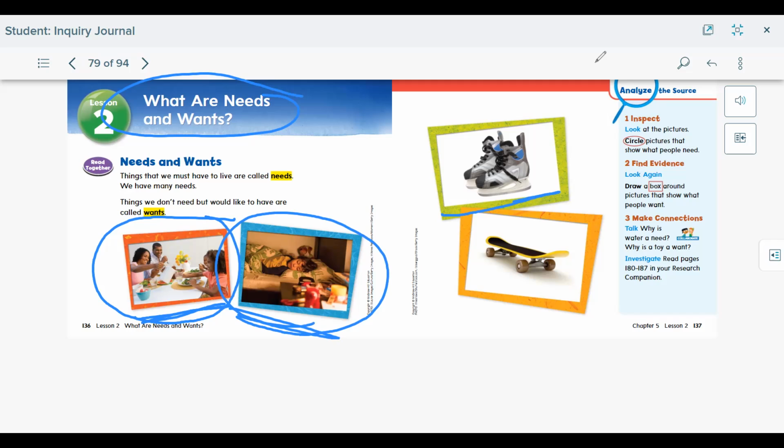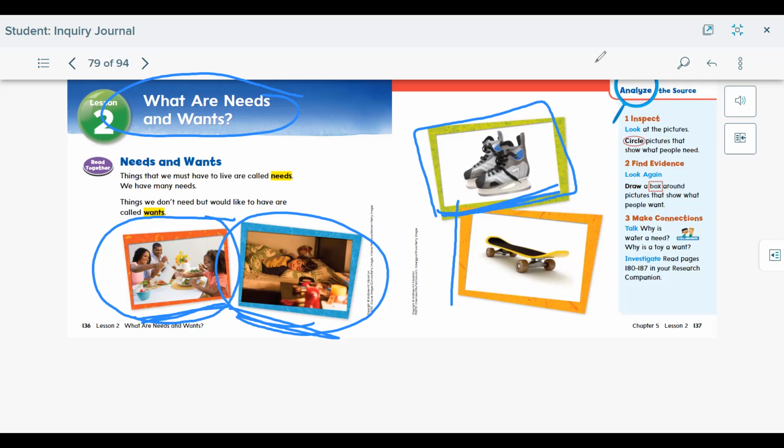Let's look over here. These look like ice skates. Do we need ice skates? No, we don't need ice skates. We want ice skates because it's fun to go ice skating, but it's not something that we need in order to survive. It's something that we enjoy doing. So something that we want isn't necessarily something that we need in order to live and be happy.